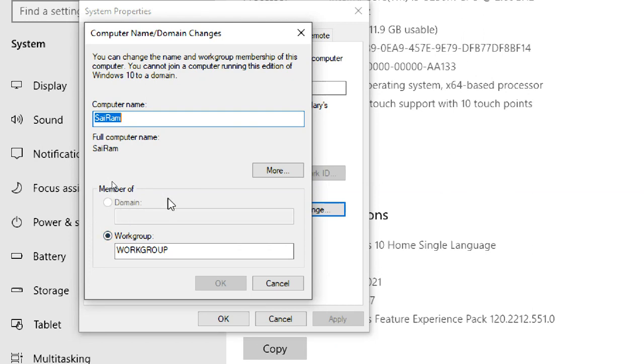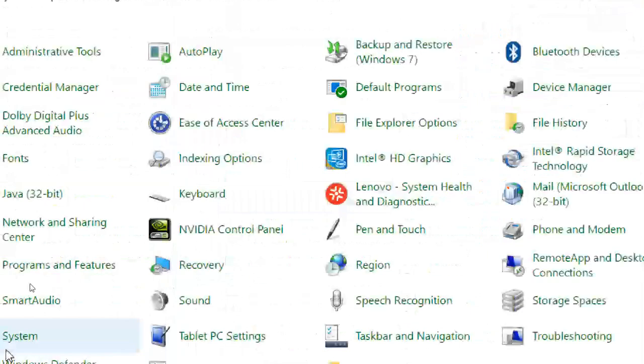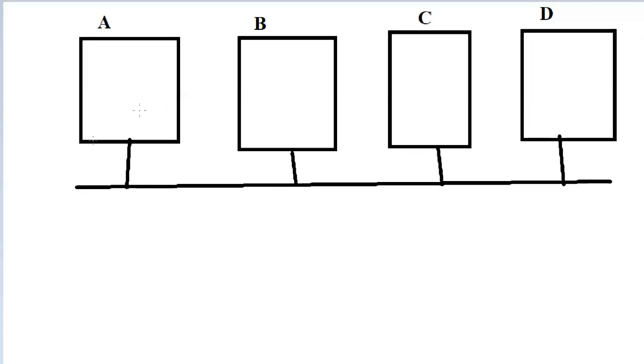Because it's Windows 10 Home. You cannot join a computer running this edition of Windows 10 to a domain. Why? Because it's Windows 10 Home. You should have Windows 10 Professional or Enterprise. Because it's Home, we can't do this. It's a workgroup. You can see that in that option, whether you are in a workgroup or not.